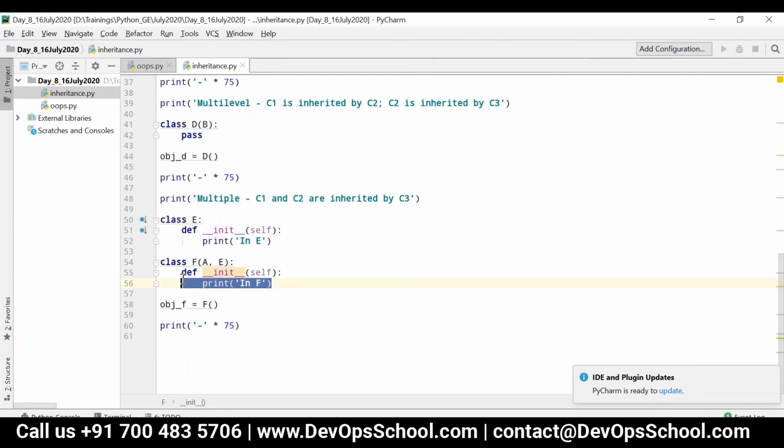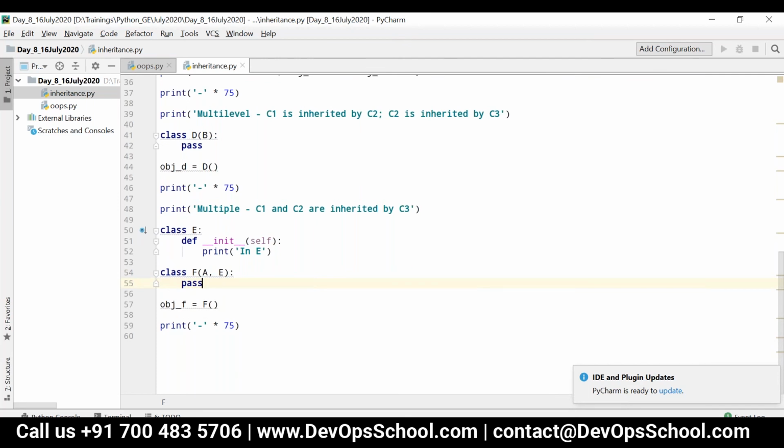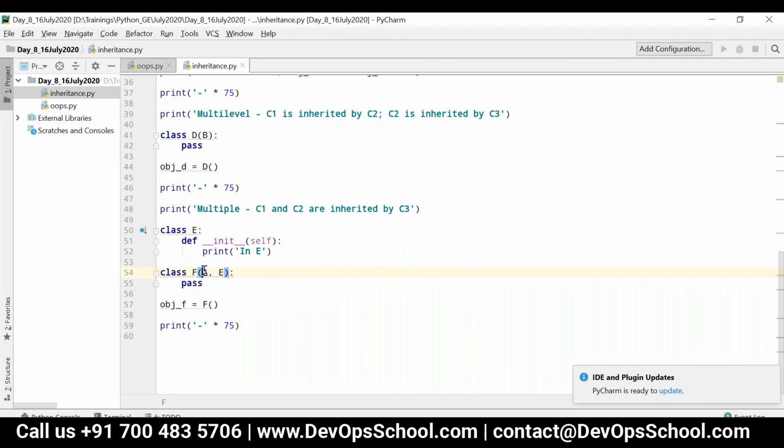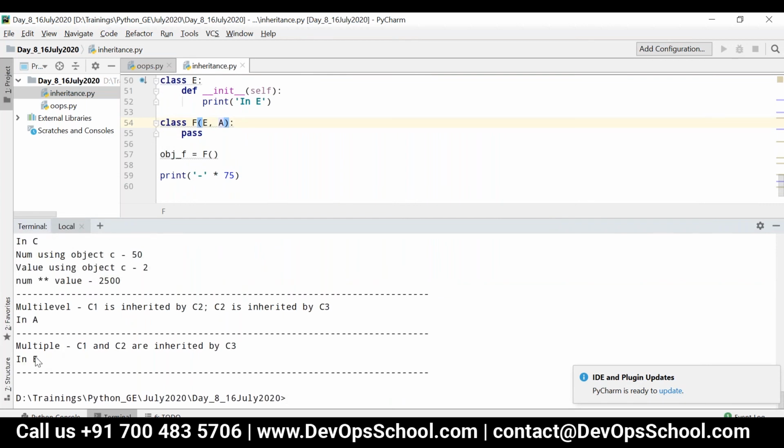Now let me remove this. What will happen now? It goes from left to right. First it will check in F. If it is not present in F, it will check in A. If it is not present in A, it will check in E. So left to right. Now you can see in A will be printed. Now I can create the priority among the base classes. I can change the order to E, A. So now what will happen in this case? In E will be printed. See here, in E will be printed.